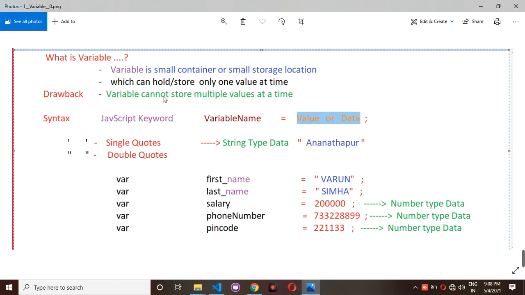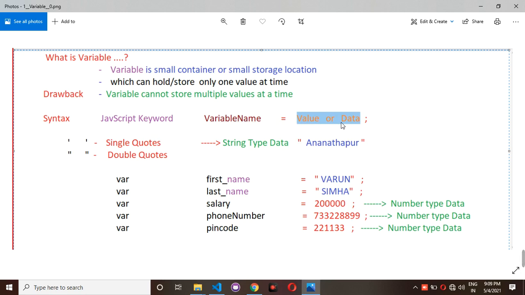For example, if you want to create a JavaScript variable, you need to follow one syntax. First, we need the JavaScript keyword. Second, after the keyword, we need the variable name, and after that we need the equal to symbol. Then whatever you write after the equal to symbol, we call it a value or data.